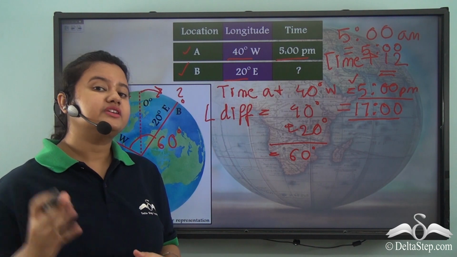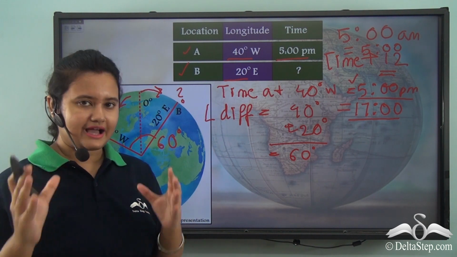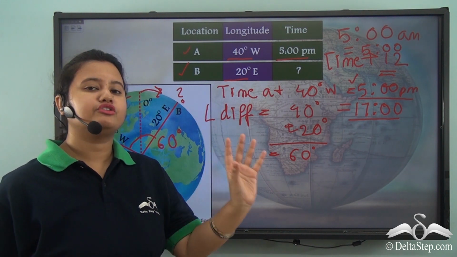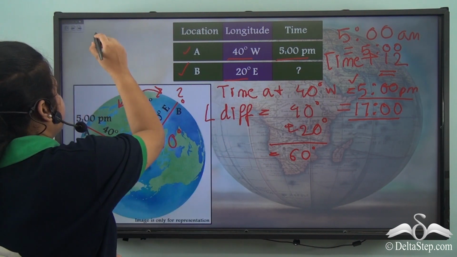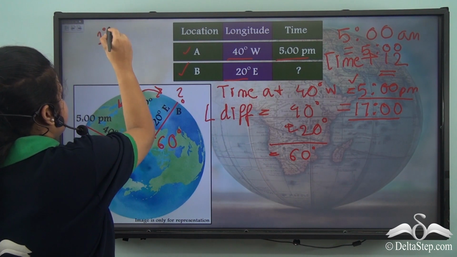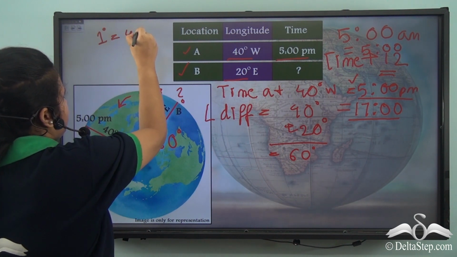Now do you remember the most important formula? I mentioned that the most important formula for calculating any local time is, we must always remember 1 degree is equal to 4 minutes.